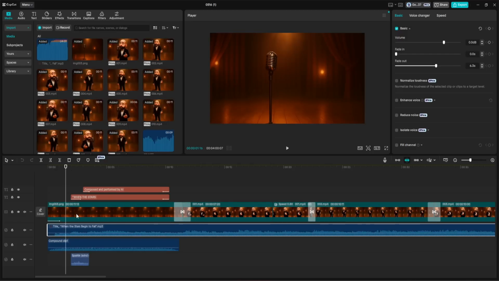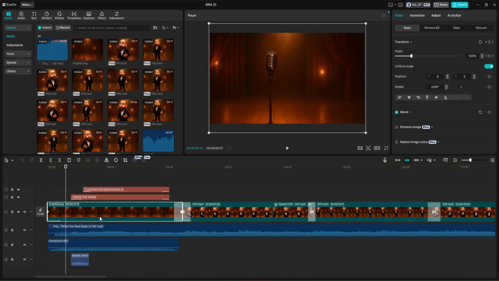But remember the empty stage image we created earlier, the one with just the spotlight and microphone without the character in it? I used that image for the beginning of the video, during the first few instrumental seconds before the singing starts. Since it is a static image, I wanted to give it some life and motion. To do that, I added a subtle zoom-in effect.